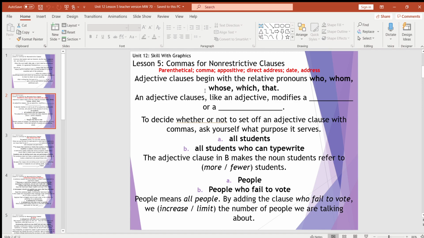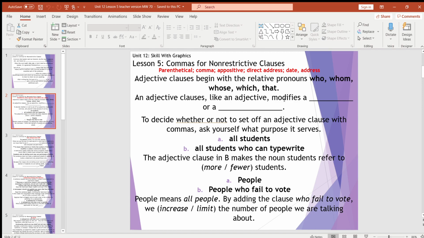So, adjective clauses. Remember, they start off with the relative pronouns. Who, whom, whose, which, that. I repeated them 3,500 times back sophomore year. You probably remember me getting irritated with that. So, adjective clauses, like any old adjective, describe the two parts of speech. What do adjectives describe? I'm really crossing my fingers here that you guys said nouns and pronouns, because that is what adjectives describe, nouns and pronouns.